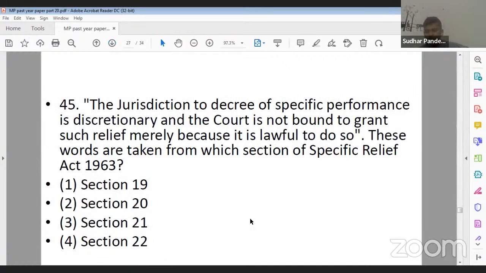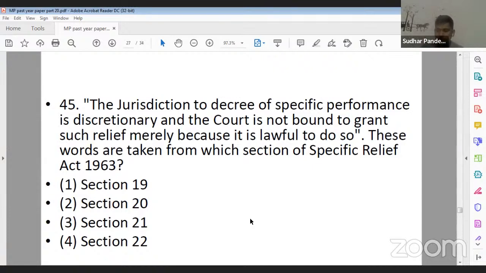Now, next question, question number 45. The jurisdiction to decree of specific performance is discretionary and the court is not bound to grant such relief merely because it is lawful to do so. These words are taken from which section of Specific Relief Act? Option 1, section 19. Option 2, section 20. Option 3, section 21. Option D, section 22. So 19, 20, 21, 22. These are the options available with us.